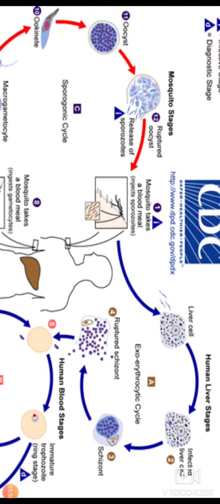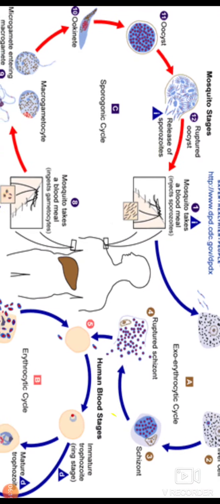In case of vivax, some of the cells form hypnozoites and remain in the liver, which are known for the relapse in case of P. vivax, while hypnozoites do not form in case of falciparum, so no relapse occurs in case of Plasmodium falciparum.